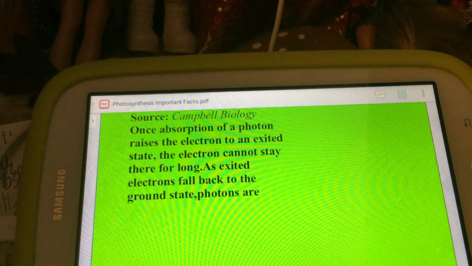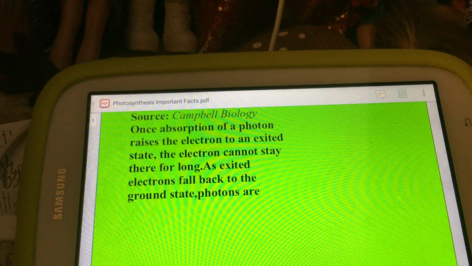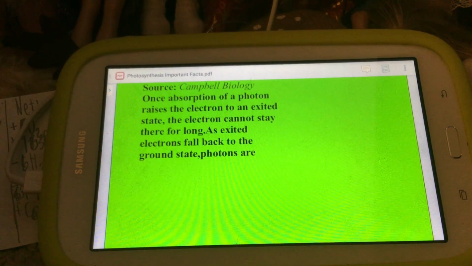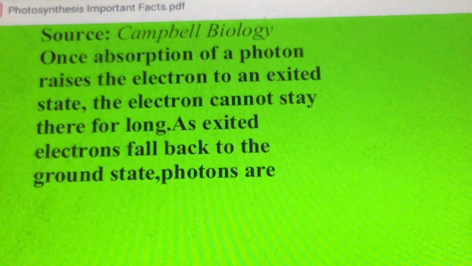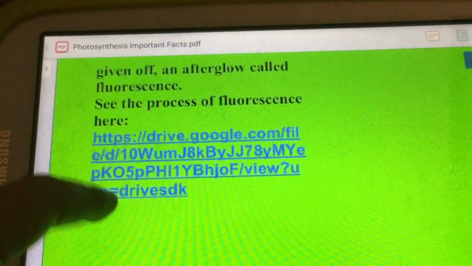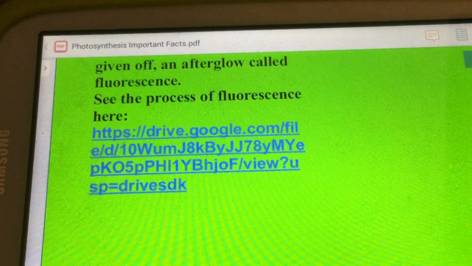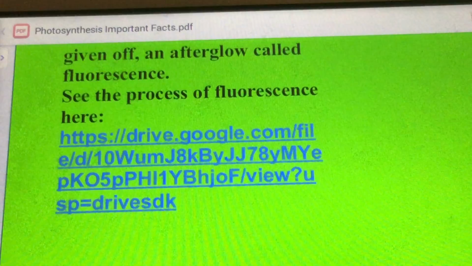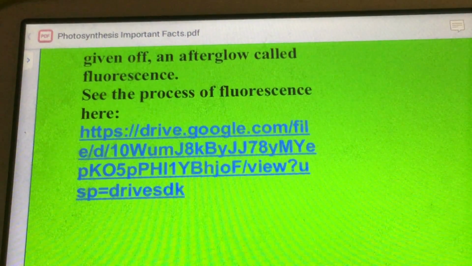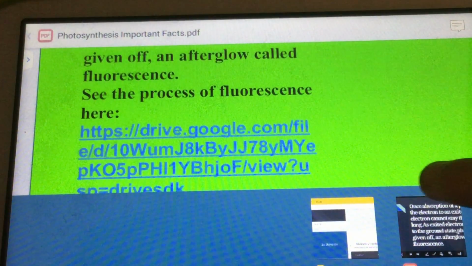Once absorption of a photon raises the electron to an excited state, the electron cannot stay there for long. As excited electrons fall back to the ground state, photons are given off, an afterglow called fluorescence. The process of fluorescence is demonstrated in the next image of the slide, but it's quite poor quality. So I'll show you the process of fluorescence here.